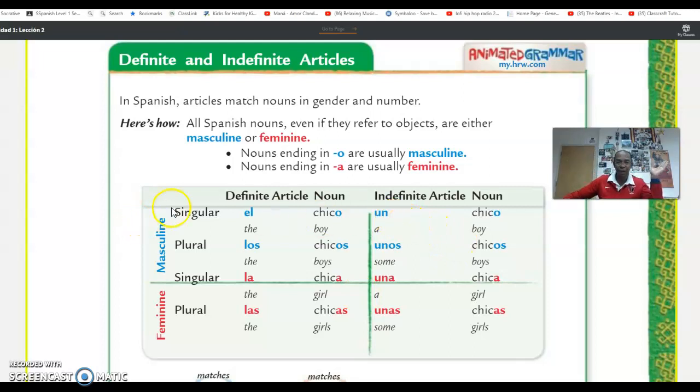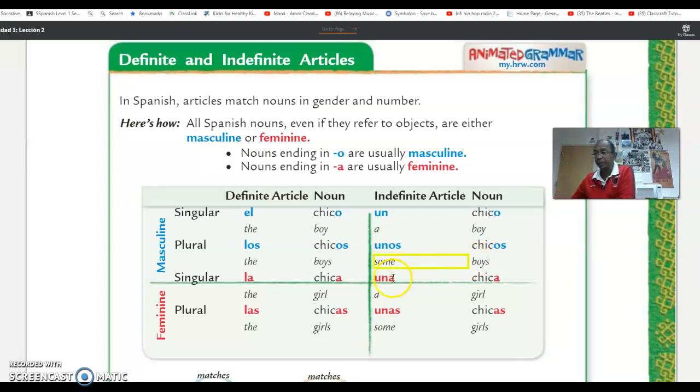Now, indefinite articles are similar, okay? And these are it. Un chico, a boy. Un is used for masculine words that end with an O. Unos chicos will be for plural. Anything that ends with O and is more than one will be OS, chicos. So you will say unos. You know, uno is one, right? Unos is some. It translates to some boys.